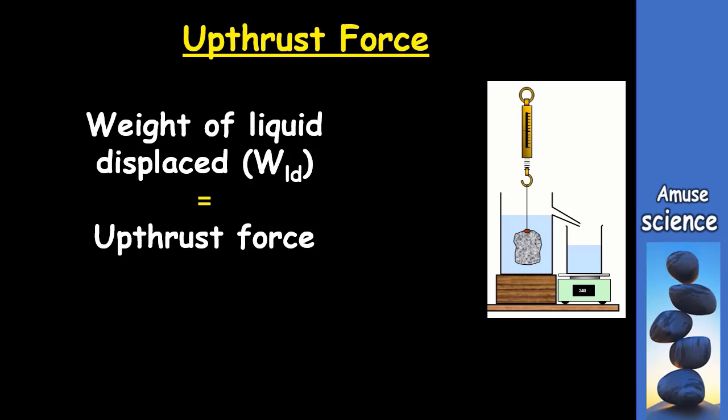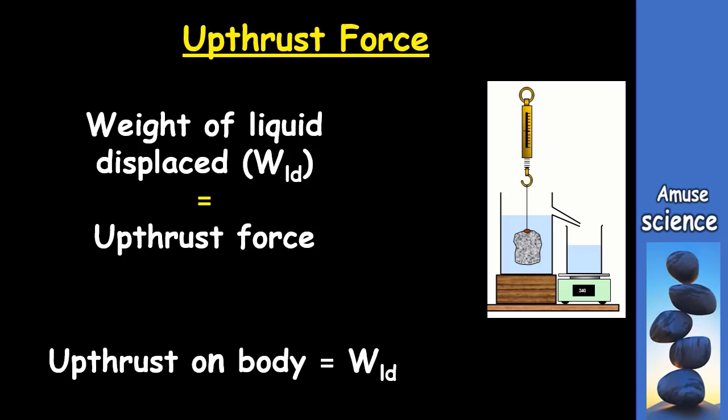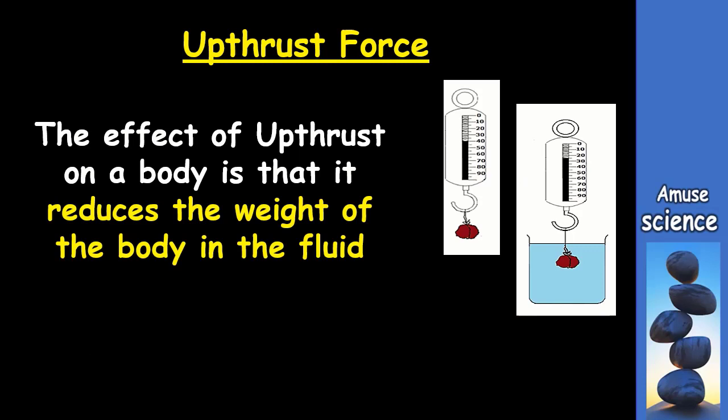So let's write a simple mathematical equation here. That is, upthrust on the body is equal to the weight of the liquid displaced. Let's label this as equation 1 because we will refer to it in the course of our tutorial. One of the effects of upthrust on a body in a fluid is that it results in a reduction in the weight of the body.